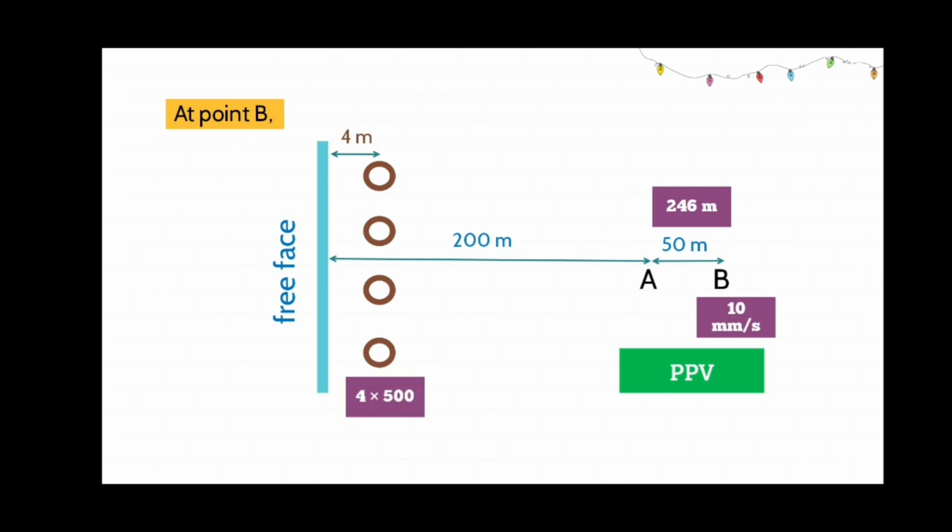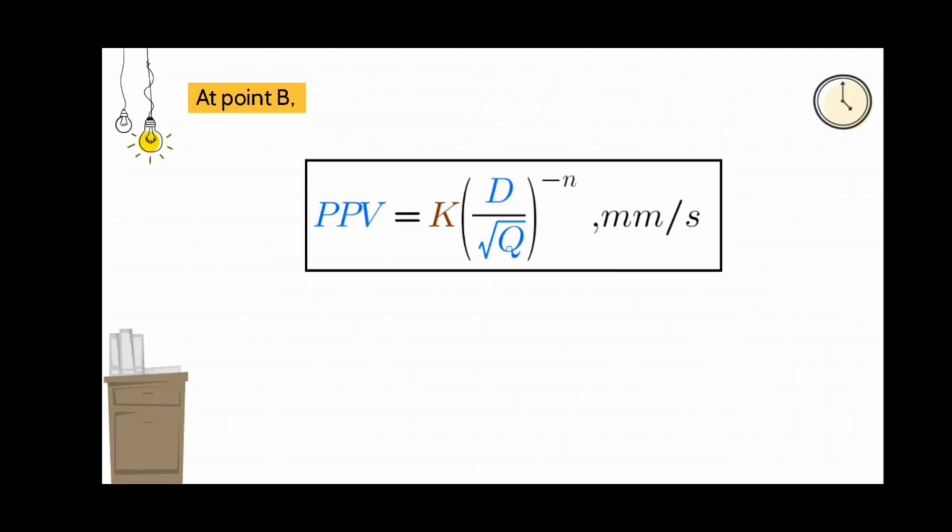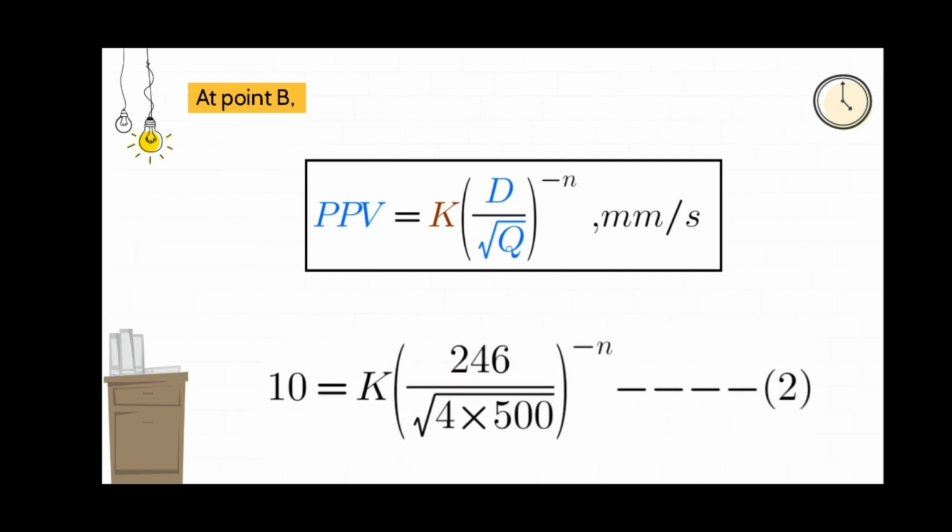Here also the maximum charge per delay is 4 into 500 kgs. Substituting these values in the given formula, we are getting equation 2 as 10 is equal to K into 246 divided by root of 4 into 500, whole power minus n.